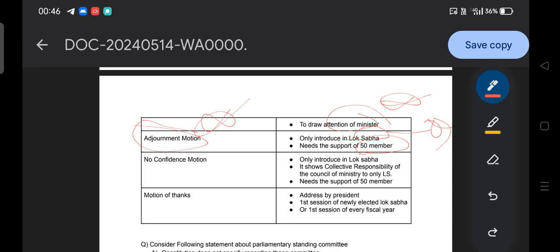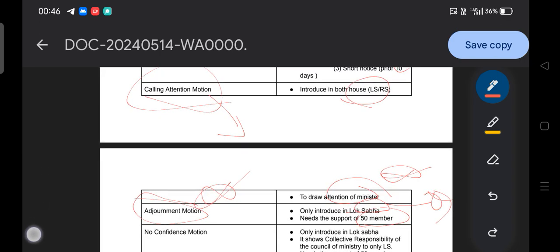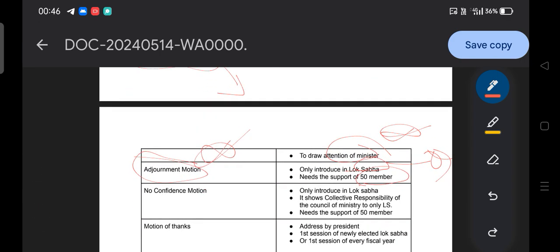So the adjournment motion, guys, is something different from the calling attention motion. In the adjournment motion, you are not supposed to seek the attention of the minister, you are supposed to seek the attention of the entire house. It is only introduced in Lok Sabha, so that is how you can seek the attention of the entire house, not only the minister. That is the beauty of the adjournment motion, that it is only introduced in Lok Sabha and needs the support of 50 members. Clear, guys? Then moving to the no confidence motion.